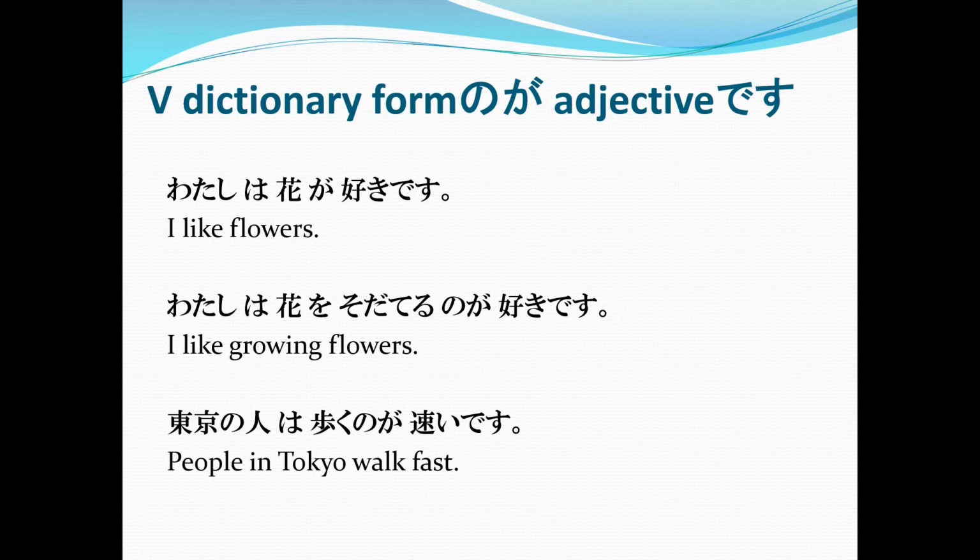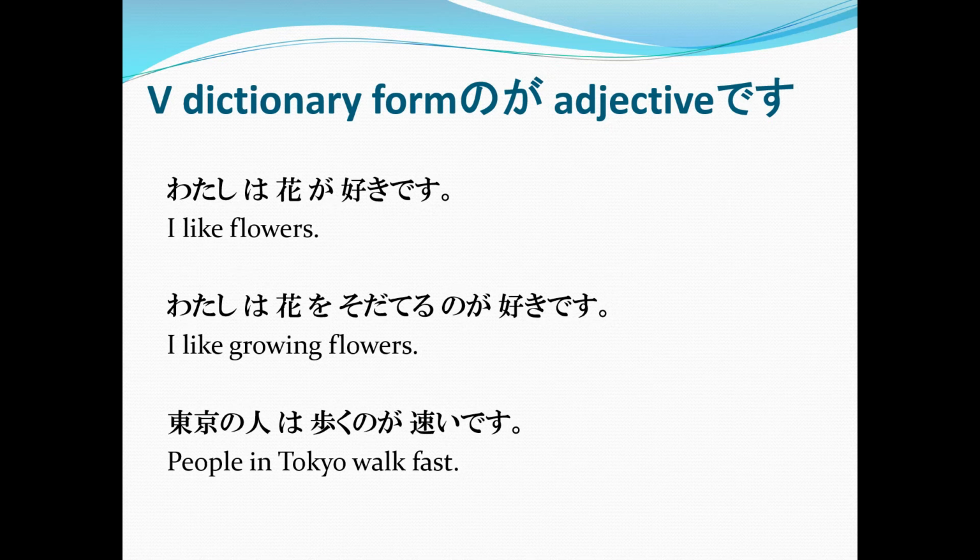In the first sentence, the thing being liked is the flower, right? Typically, when you like something, like anime, 私はアニメが好きですね。But in the second one, it is the part where you grow the flowers that you like: 私は花を育てるのが好きです。And in the last example, the one we are trying to describe is the walking, or how the people in Tokyo walk.